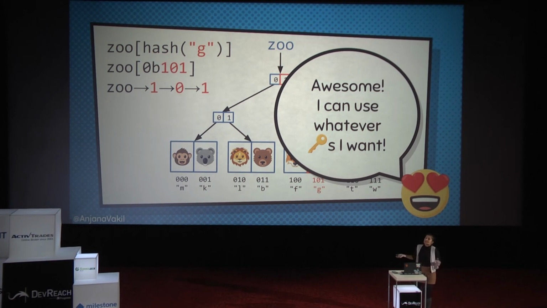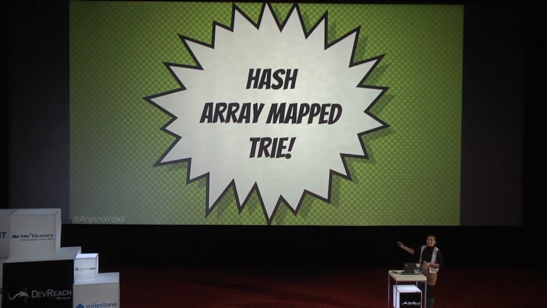So I think this is pretty cool, because in the land of immutability, any object can be used as a key here, because we can hash whatever we want. So that's awesome. We have arbitrary keys. I don't know, kind of fun, probably useful, maybe. We'll find out. This whole thing is called a hash array mapped TRIE, or a HAMT, because that's fun to say.